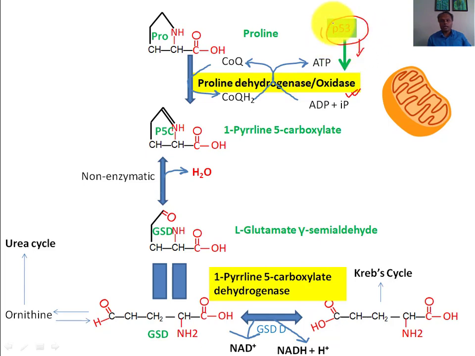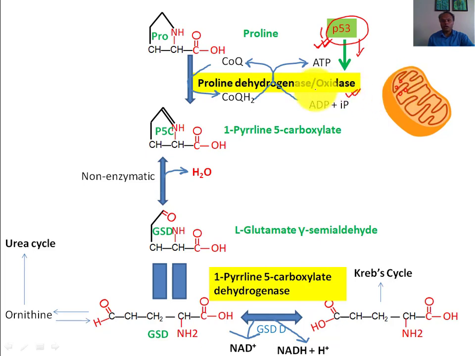If this protein concentration increases when the cell is under stress, when there is damage to the genetic material of the cell, there is mutation in genetic DNA, then this P53 will express, and expression of this P53 will increase the concentration of this proline dehydrogenase inside mitochondria.